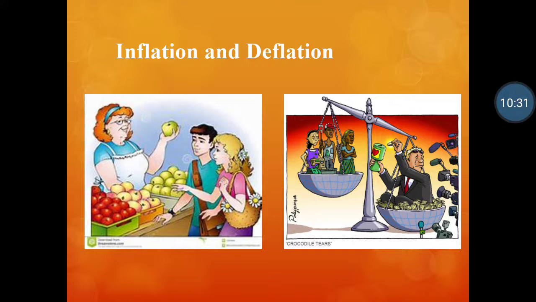This state is called inflation. The opposite of inflation is deflation, where prices of all goods and services decrease and purchasing power of the money also decreases. Deflation creates unemployment in the country, and inflation creates a gap between rich and poor.